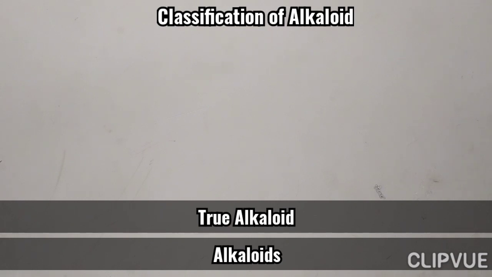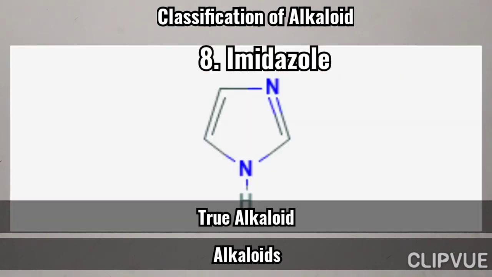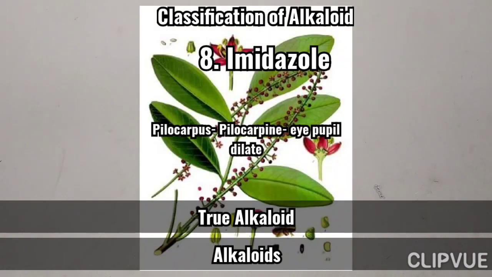The eighth one, imidazole. We can see a 5-membered ring with two nitrogen atoms attached at different positions. Strychnine from Nux vomica, having insecticide activity. Pilocarpine from Pilocarpus, having eye pupil constricting activity.